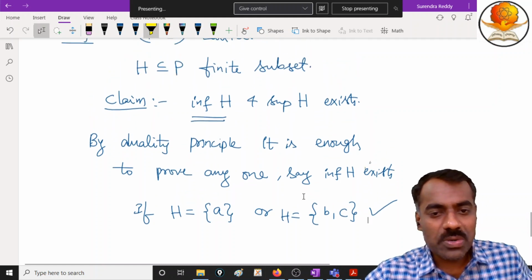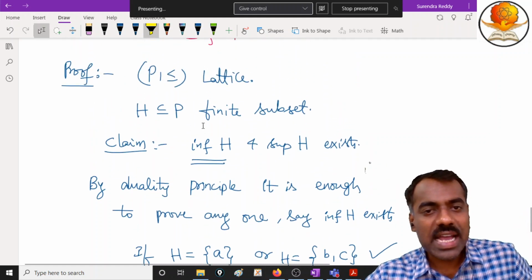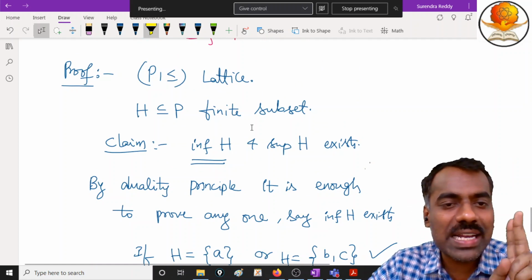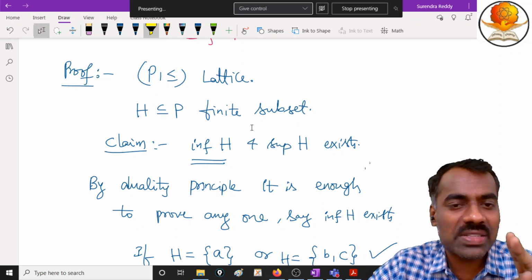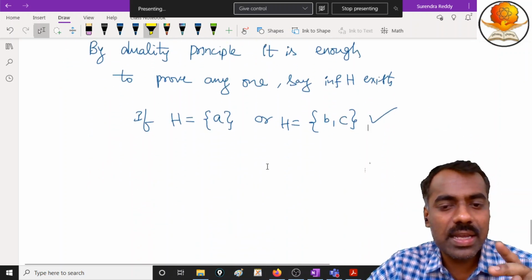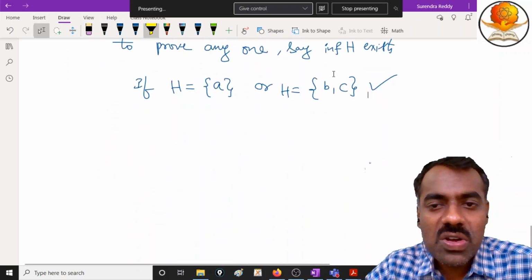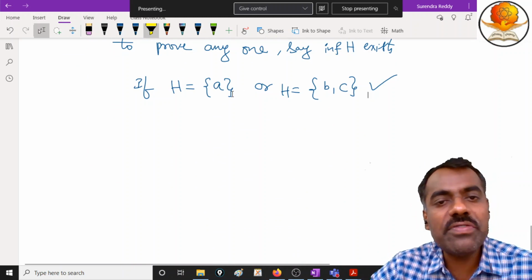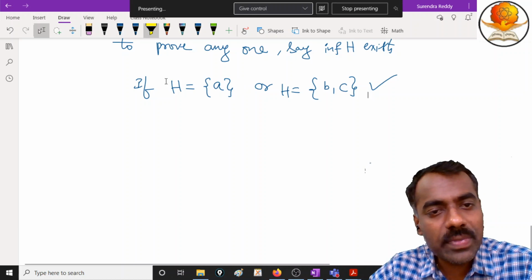What is assumed to us? P is a lattice, right? P is a lattice and H is a subset of that one. That means we know already any two elements have infimum as well as supremum, right? So this set is either a singleton set, then infimum as well as supremum is the same element.